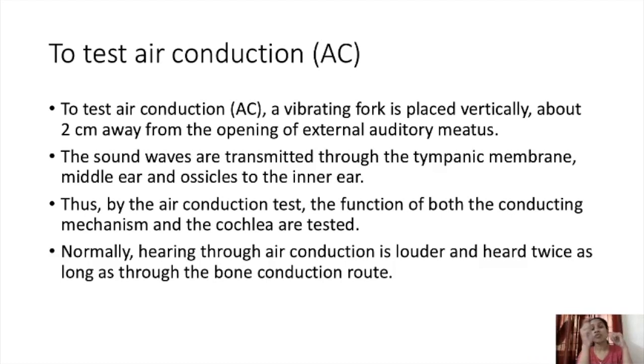We strike the tuning fork and place it 2 centimeters away from the external auditory meatus, and the sound waves are transmitted through the tympanic membrane, middle ear and ossicles to the inner ear, and it is louder and longer than bone conduction. With this air conduction test, the function of both the conducting mechanism and the cochlea can be tested.